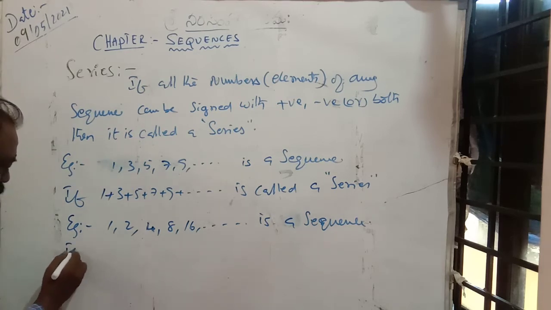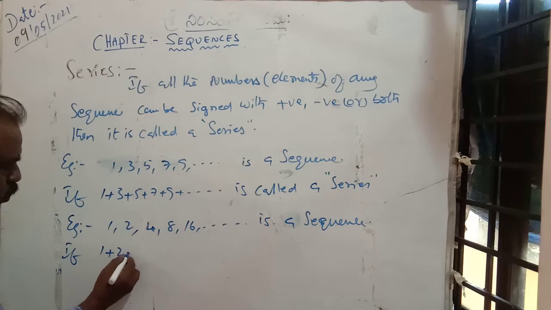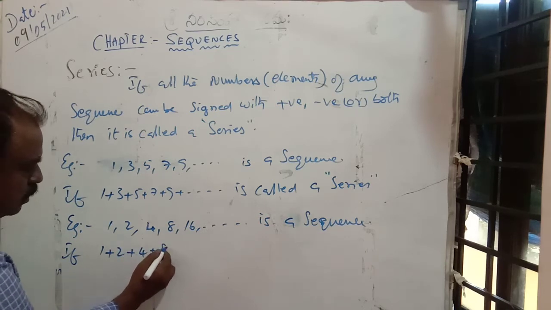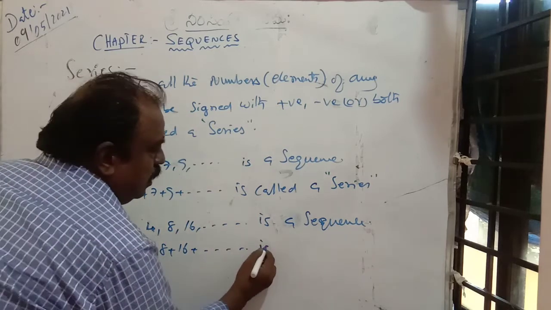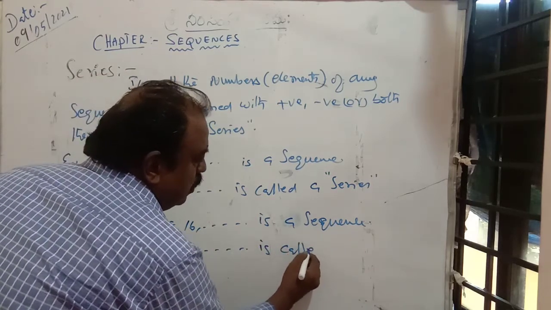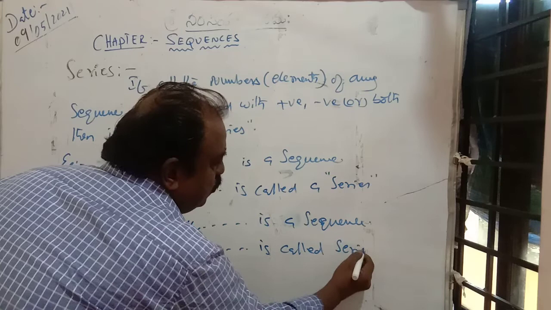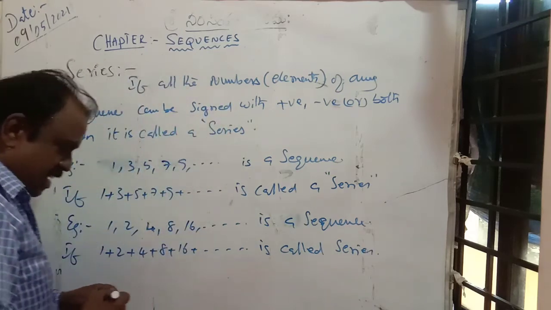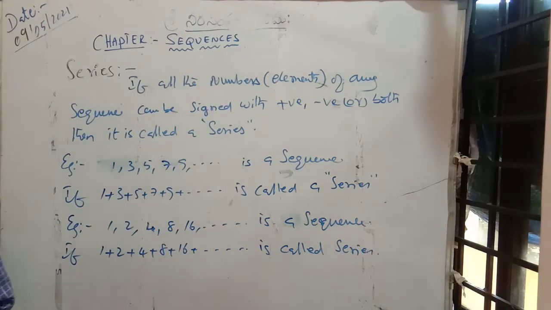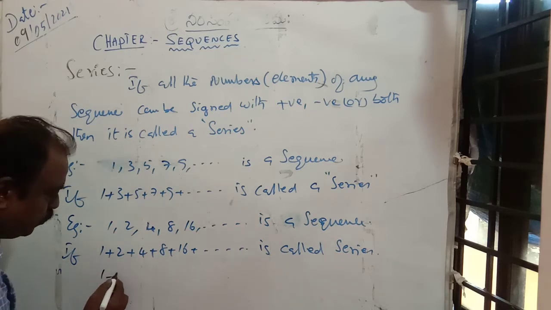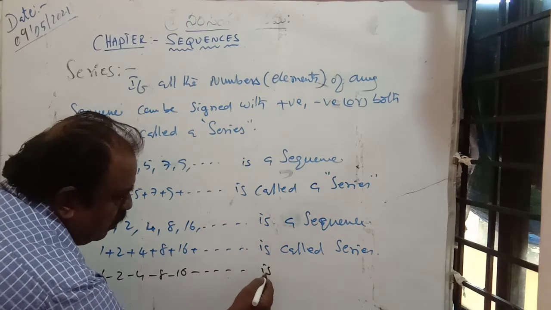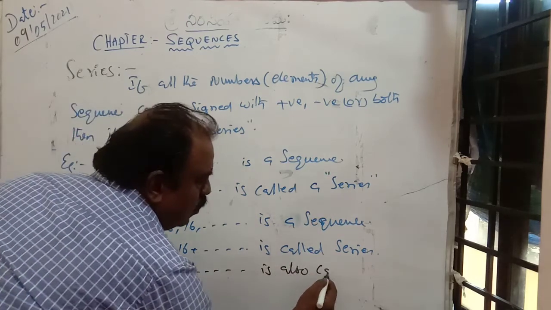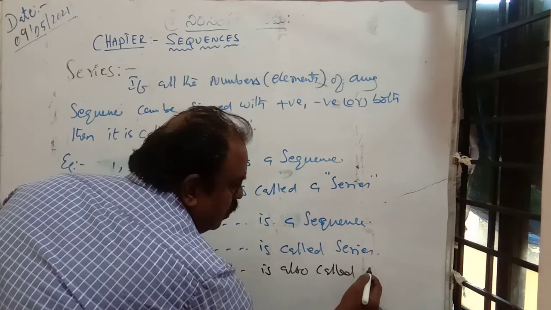If it is 1 plus 2 plus 4 plus 8 plus 16 plus dash dash, it is called a series. We can understand the difference. If it is signed with plus or minus, it is also called a series.